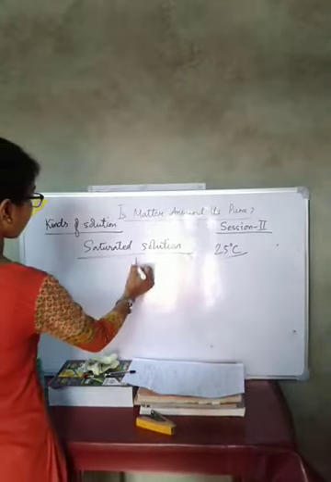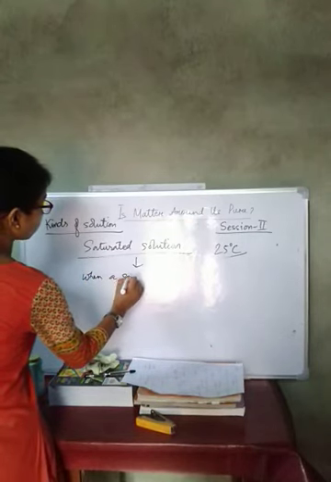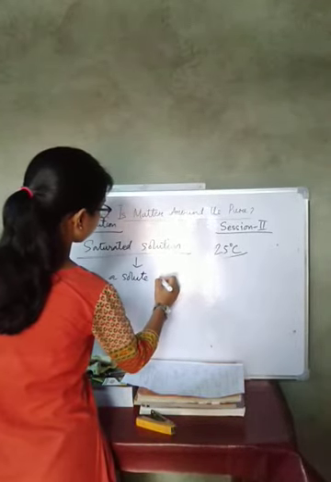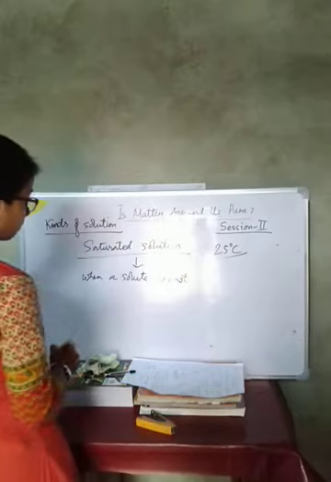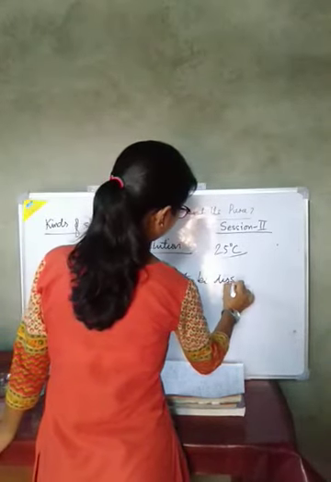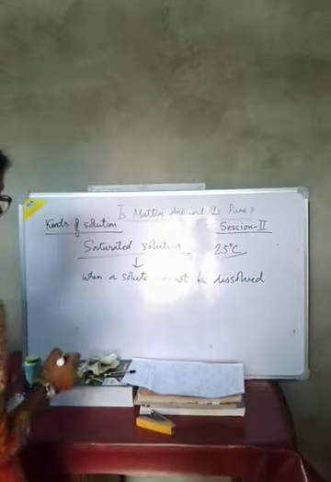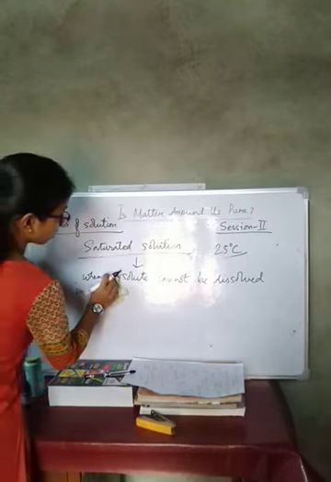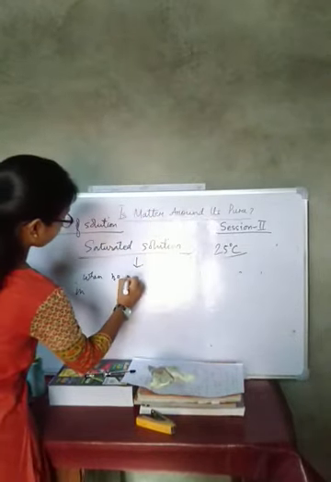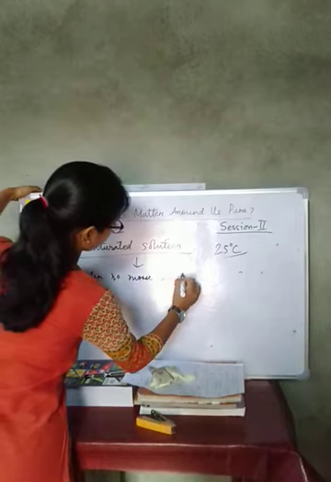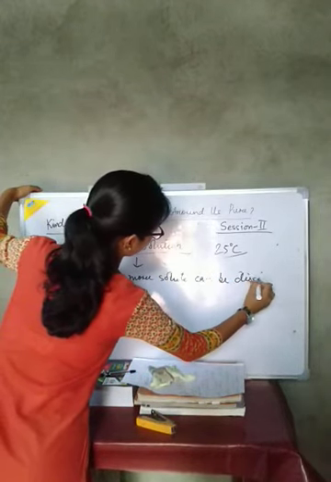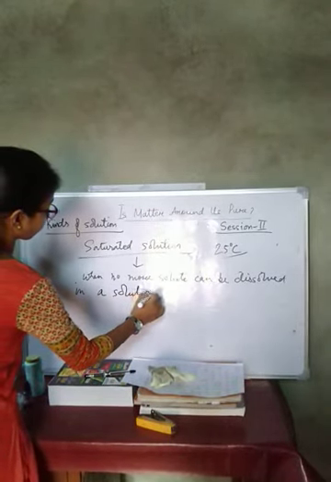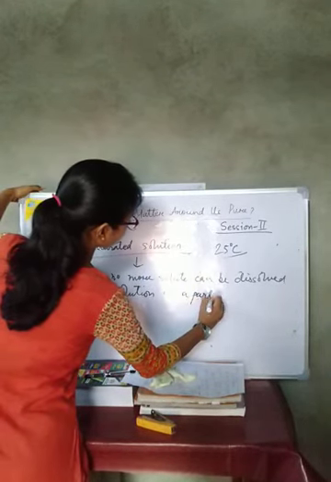The solution when no more solute can be dissolved in it at a particular temperature.